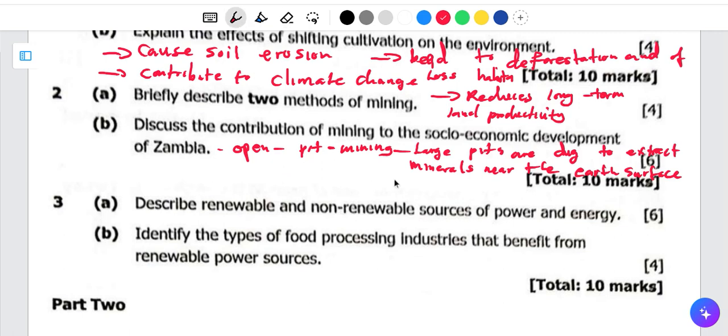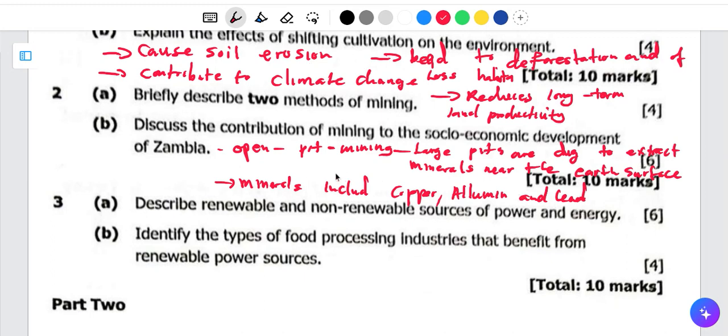So what else can we include here? We can say minerals include copper, aluminium, and lead. So those can be mined using open pit mining.